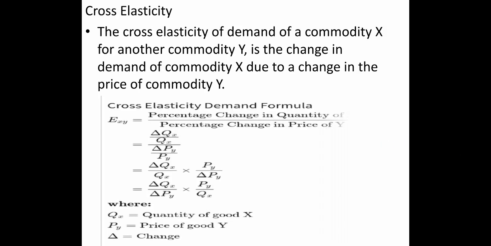The other thing we have here is cross elasticity of demand. Cross elasticity of demand of a commodity X for another commodity Y is the change in the demand of commodity X due to change in the price of commodity Y. So cross elasticity of demand simply states what will be the percentage change in the quantity demanded of a given commodity when the price of the related commodity changes.